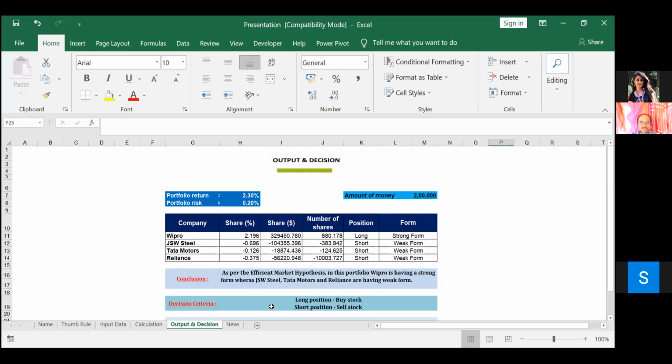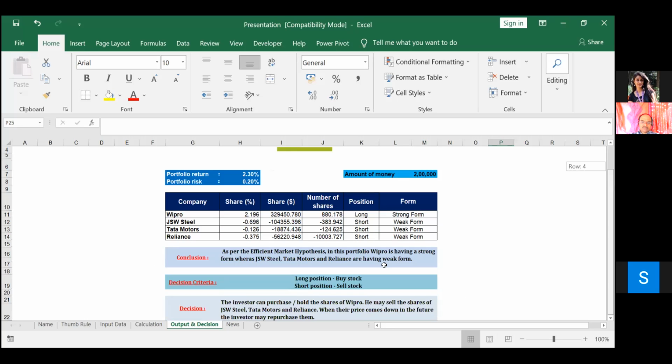So the decision criteria is, if the stocks are having a long position, the investor should buy the stocks. And if it's having a short position, the investor should sell the stocks. And the decision that I have taken is, the investor can purchase or hold the shares of Wipro, and he may sell the shares of JSW Steel, Tata Motors and Reliance. And when the price comes down in the future, he may repurchase them.